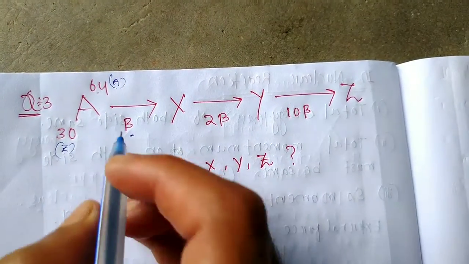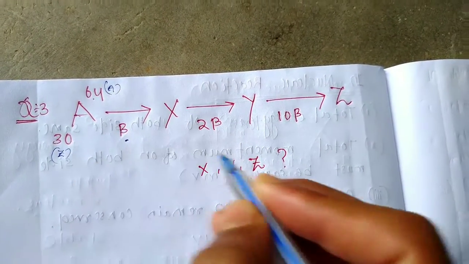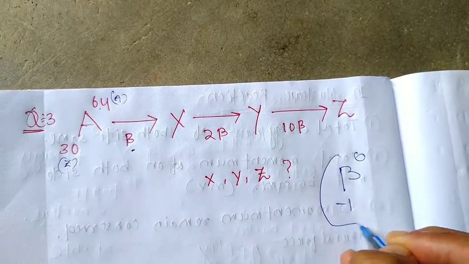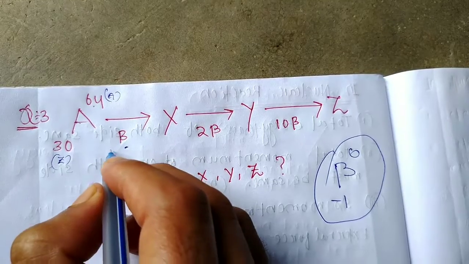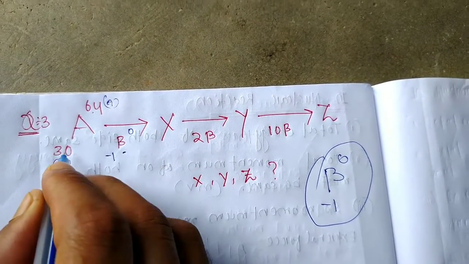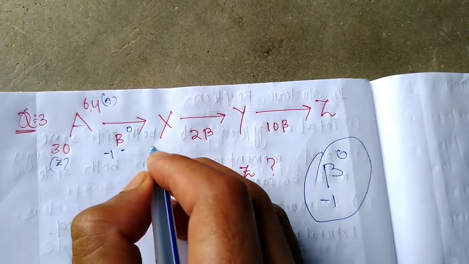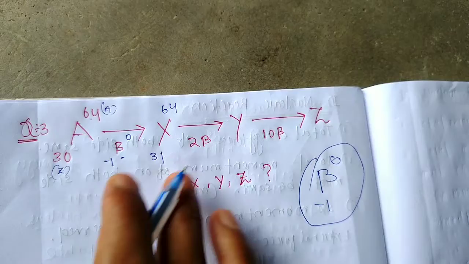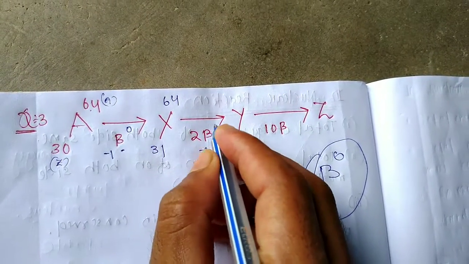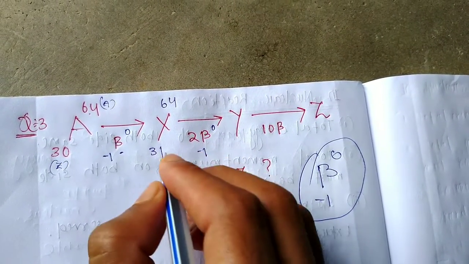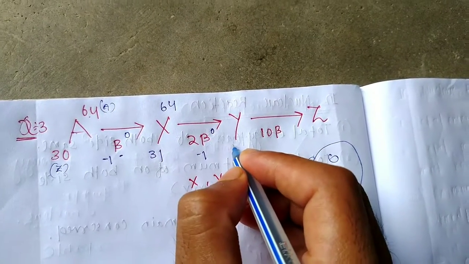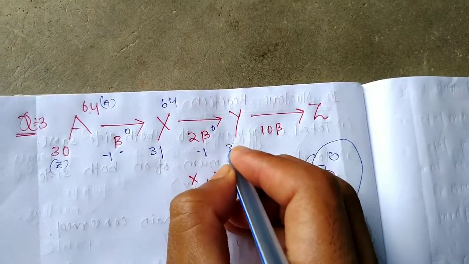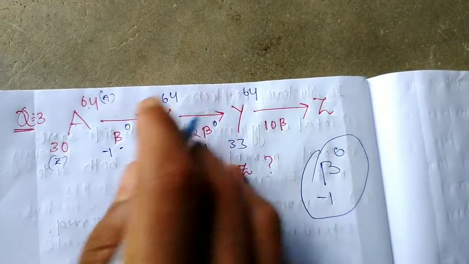So students, when one beta particle is emitted, remember that a beta particle means -1 0. So 30 minus -1 means 31, and 64 minus 0 is 64. Two beta particles means 2 into -1, which is -2, so 31 minus -2 means 31 plus 2, which is 33, and the mass remains the same.